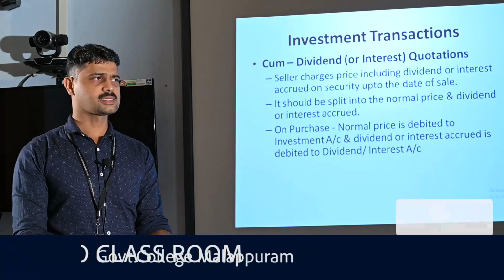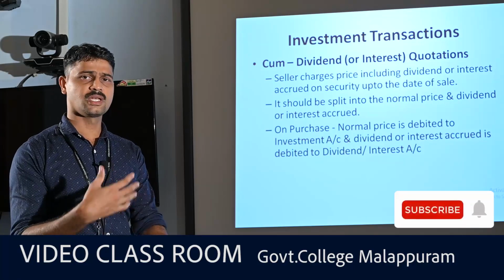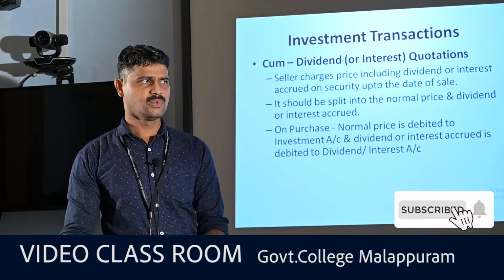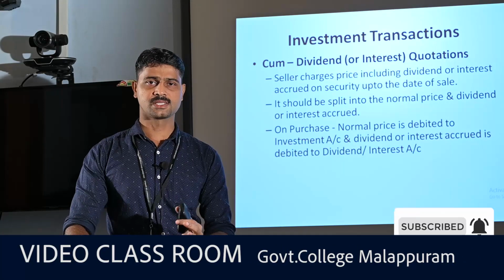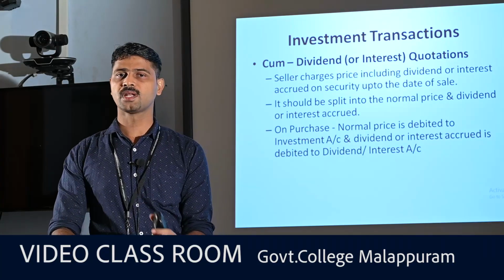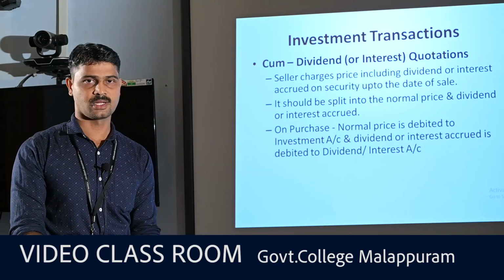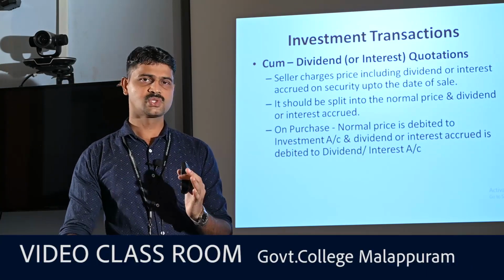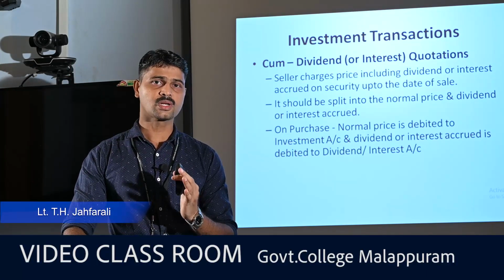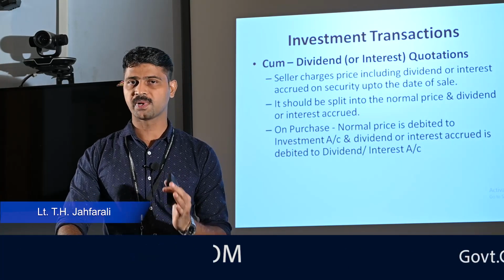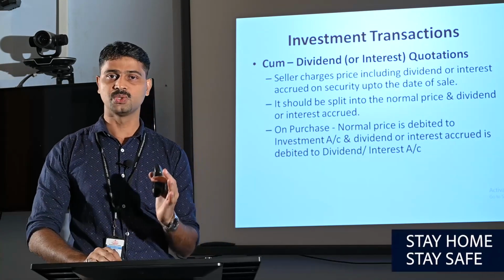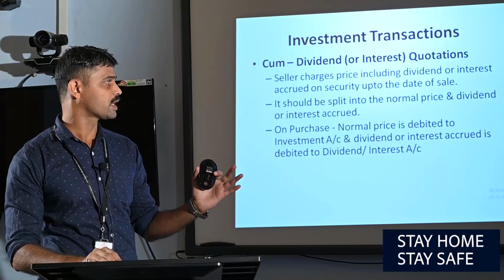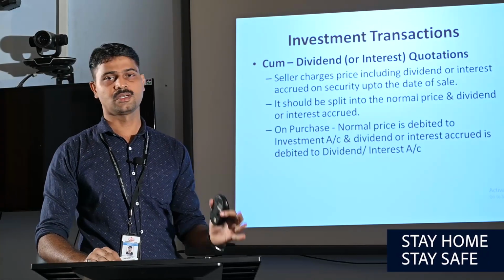While recording the transactions of purchase or sales of investments, we have to record the transactions both in the investment account and in the interest or dividend account. That's why, in the case of cum interest quotations, we have to split the total purchase or sales price into two: the normal price and the dividend or interest accrued.